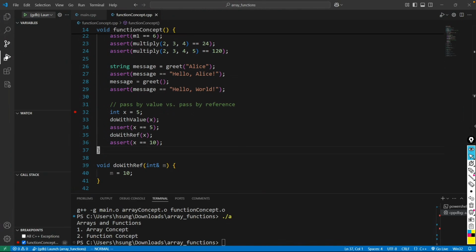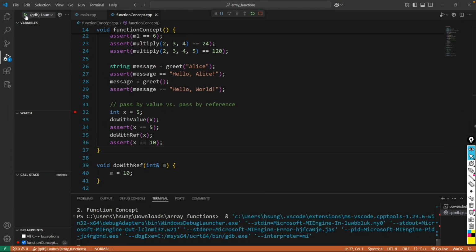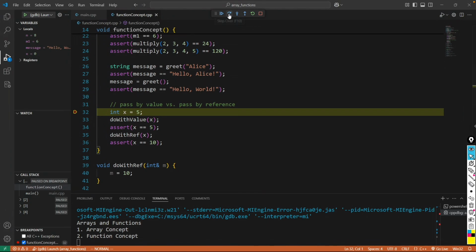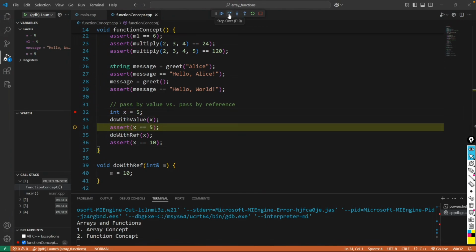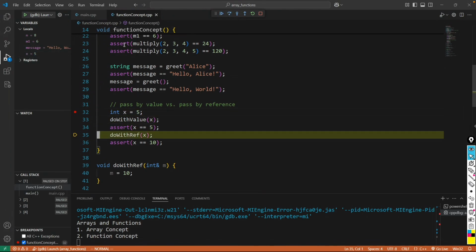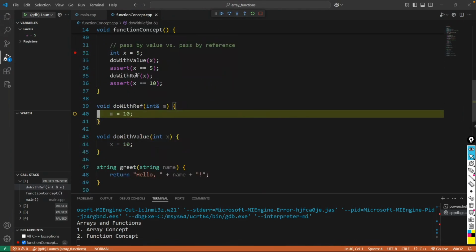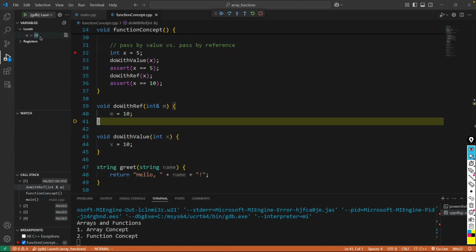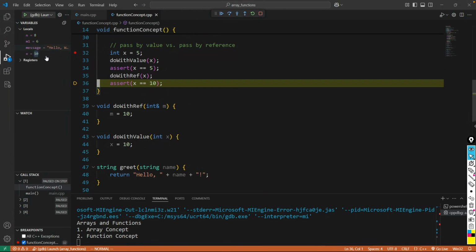Let's go to the debugging mode and run again. Now let's do step over, step over, step over. x is a 5 in function concept function. If I step into, variable m appears as m, but it's just the alias. If I do step over, m is 10, and then if I step out, now x is updated to 10. So that's the pass by reference mechanism.